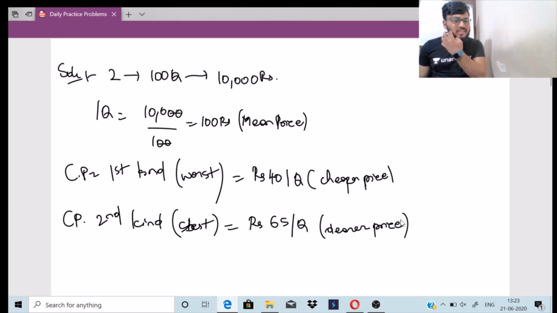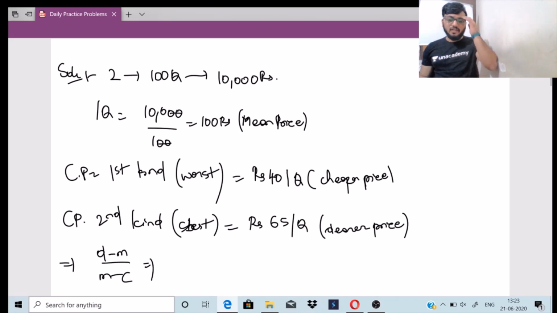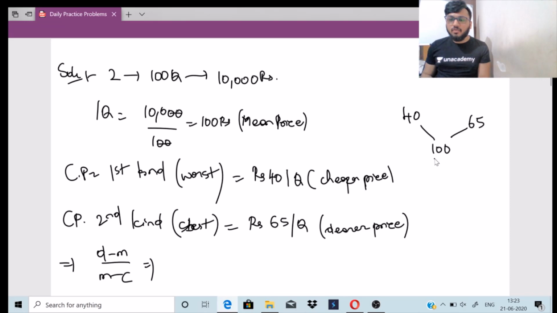Now we can easily use the mixture and alligation rule: d minus m divided by m minus c will give us the ratio. If I take 40 here, 100 is the mean price, and 65 here. So what is d minus m? 65 minus 100, that is minus 35, and m minus c is 100 minus 40, which is 60. So d minus m is minus 35 and m minus c is 60.